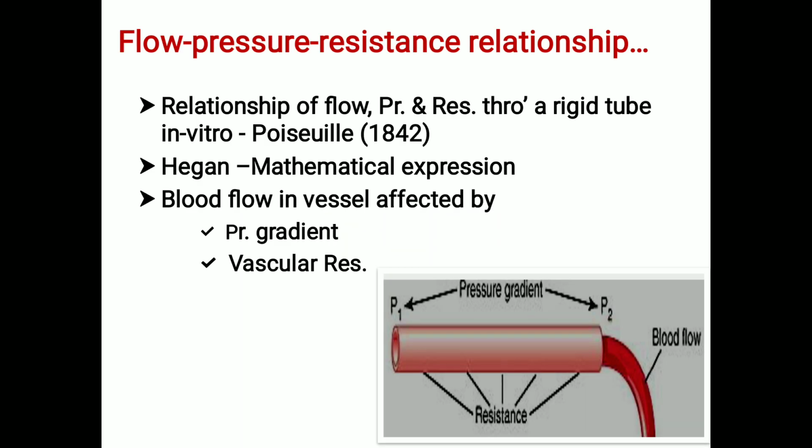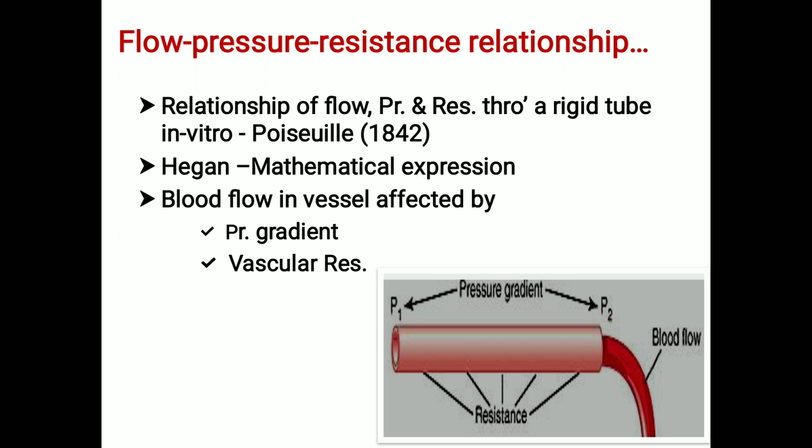So what are the general principles that govern the blood flow? Here we saw various relationships you need to know. One relationship is the flow cross-sectional relationship, which we have seen based on the table. It is a relationship between the average velocity of blood flow and the total cross-sectional area, and this relationship is inversely proportional.